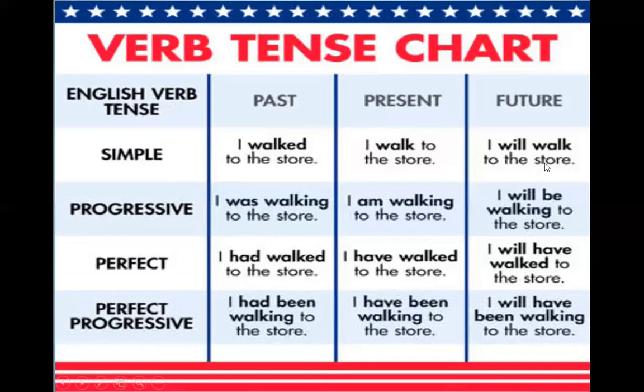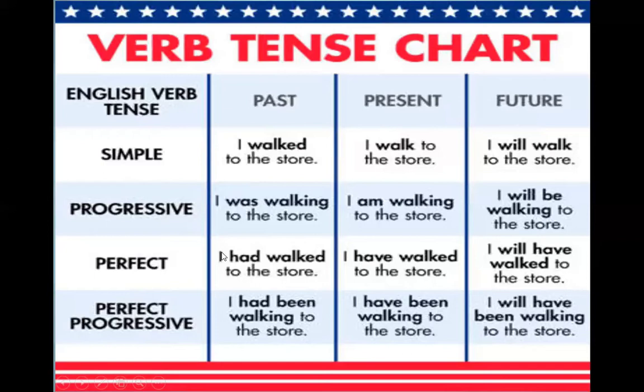Now let us talk about the future. And also, as we said, we have future simple, future progressive, future perfect, and the future perfect progressive. If we talk about the future simple, we just form it by adding will. In some cases, you can put shall instead of will, with the pronouns I and we. So we're going to say shall or will plus the infinitive or the base form of the verb. So here we say I will walk to the store.